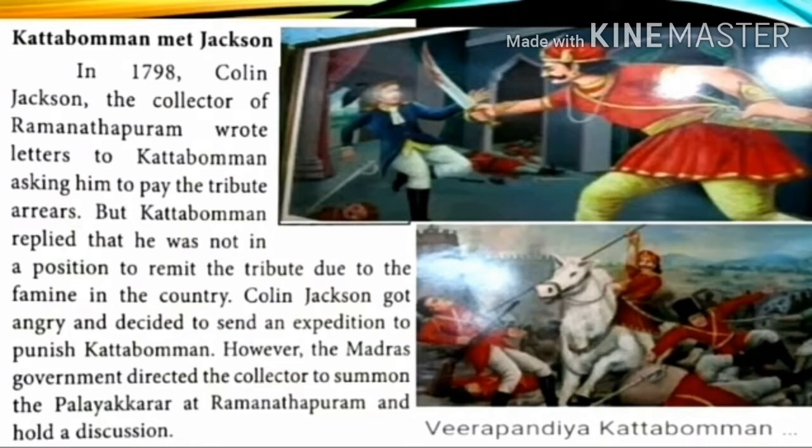During this interview, Kattapomman and his minister Sivasubramaniam had to stand before the arrogant collector for 3 hours. The collector insulted them and tried to arrest Kattapomman and his minister. Kattapomman tried to escape with his minister. Oomathurai suddenly entered the fort with his men and helped Kattabomman to escape from the fort. Oomathurai was a brother of Kattabomman. But unfortunately, Sivasubramaniam was taken as prisoner.